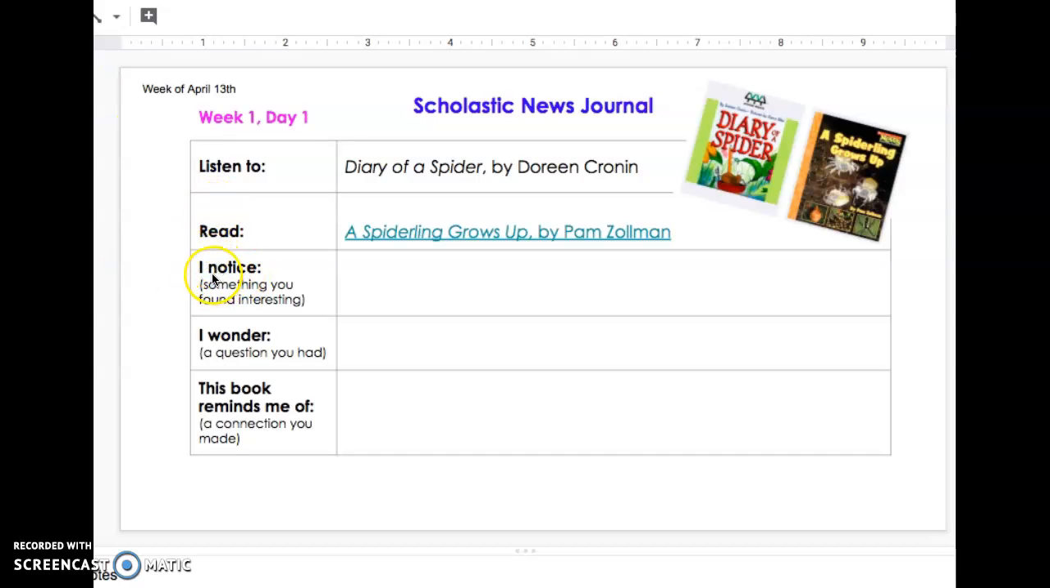When you are done with the books, Diary of a Spider and A Spiderling Grows Up, you're going to type in something that you noticed as you read one of those stories. Something that you noticed is something that you found interesting. It can be from one of the books or both of the books.